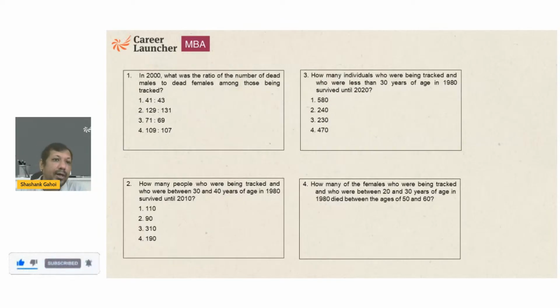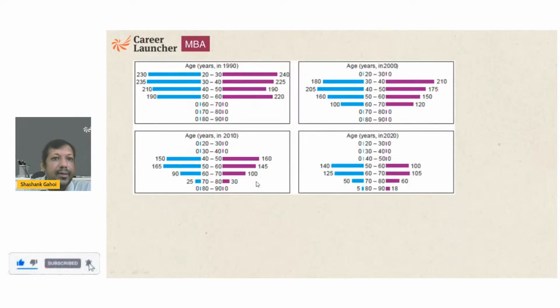Now this is talking about, in 2000, what is the ratio of the number of dead males to dead females among those being tracked? Okay. So in 1980, there were 1,000 males and 1,000 females.